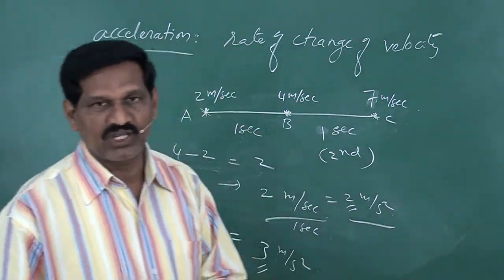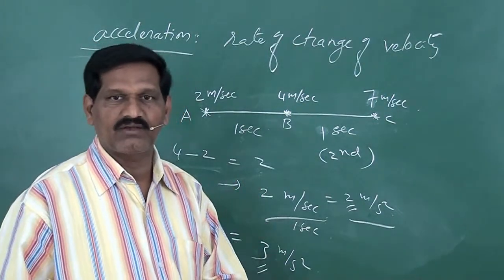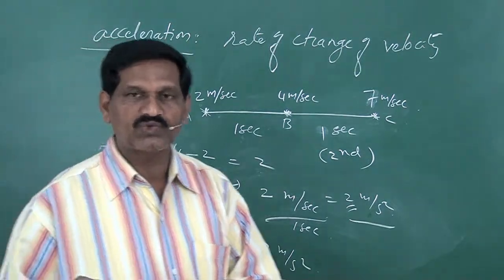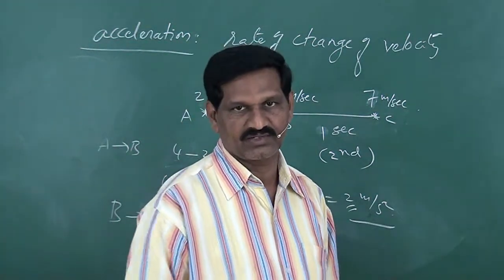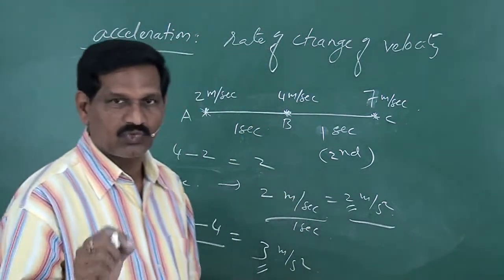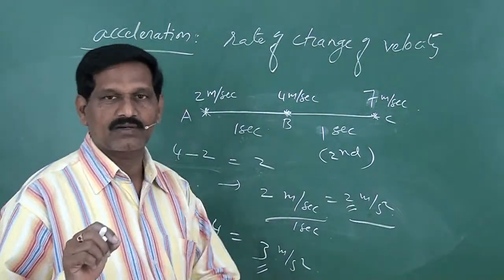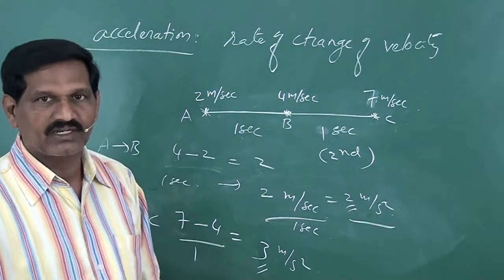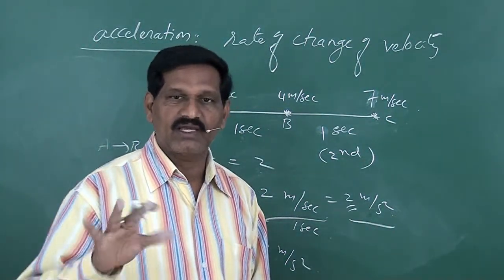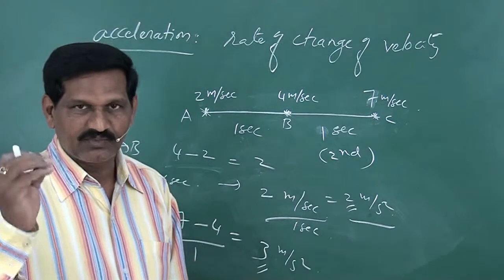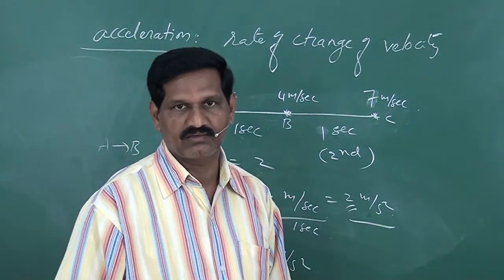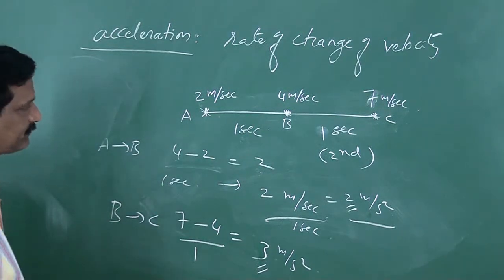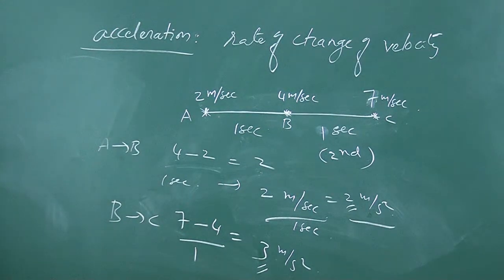That's why in the case of motion, we always confine ourselves to bodies which are moving with uniform acceleration. So wherever in the motion or kinematics chapters the acceleration comes into the picture, it means it is uniform acceleration.